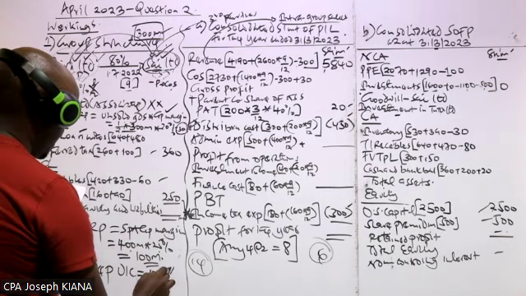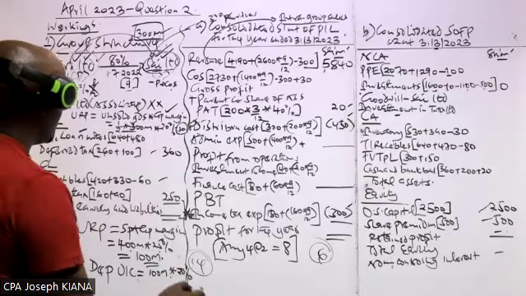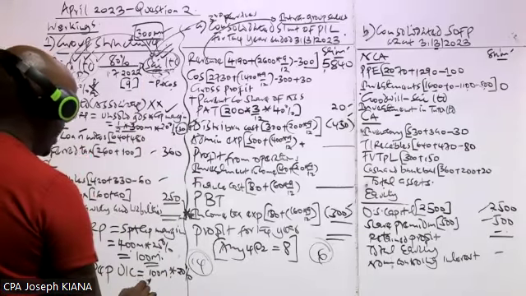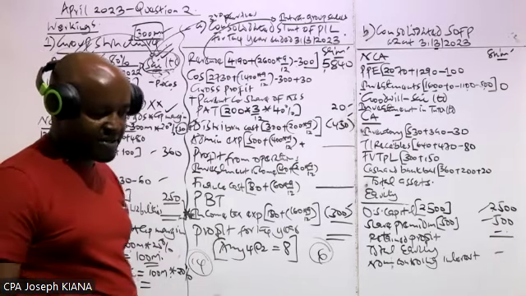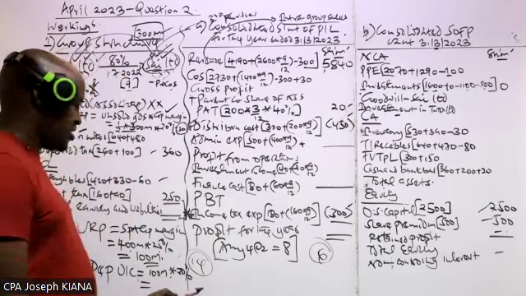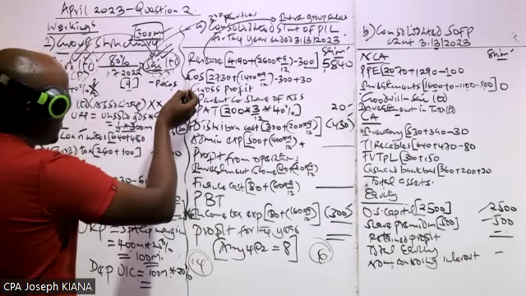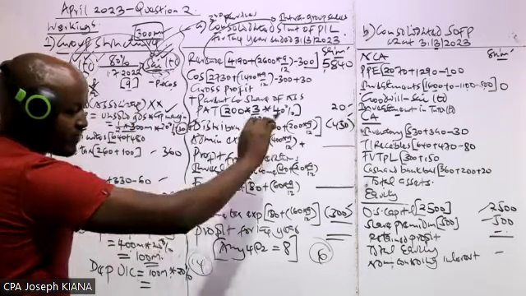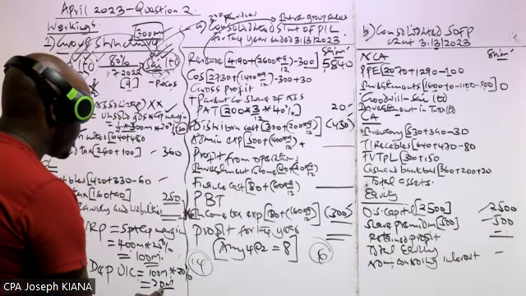So to compute depreciation overcharge, we take 20% of this, and despite the asset having been sold in the course of the year, the policy of the group is to charge a full year depreciation. So despite the asset having been sold some few months before the end of the year, we are going to provide a full year depreciation. So this will give us 20 million.